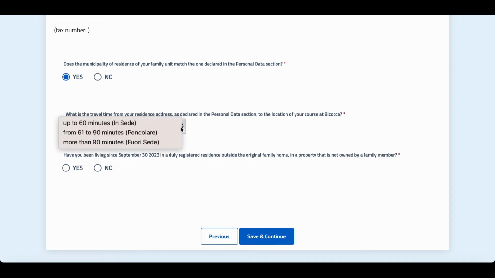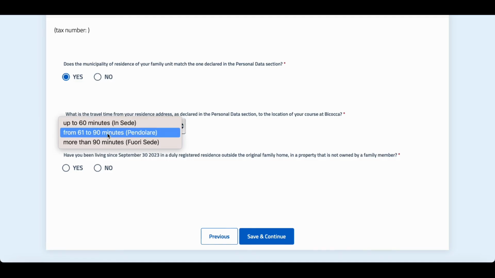It is very important because there are normally three categories in Italy for the regional scholarship, and you get the scholarship amount according to your category. The first category is for students living in the same area where the university is; they get the minimum scholarship and are considered resident or on-site students.